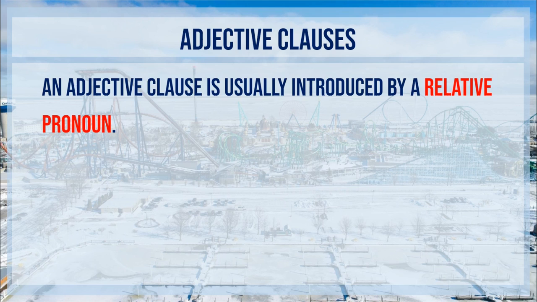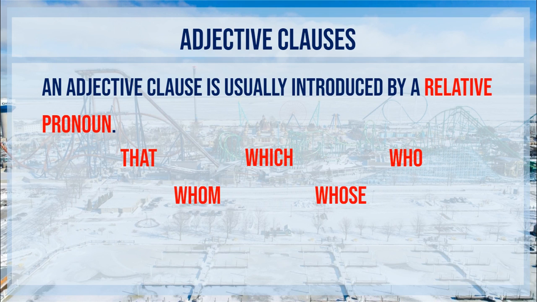I feel like adjective clauses are maybe the easier of the two dependent clauses to try and figure out and identify because they begin with one of five words that we call relative pronouns. If you see these five words, that means that clause is an adjective clause because it begins with one of these relative pronouns.